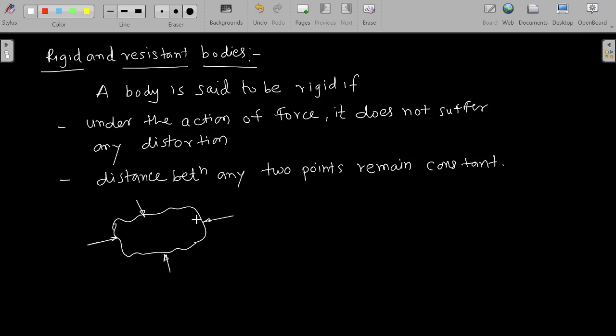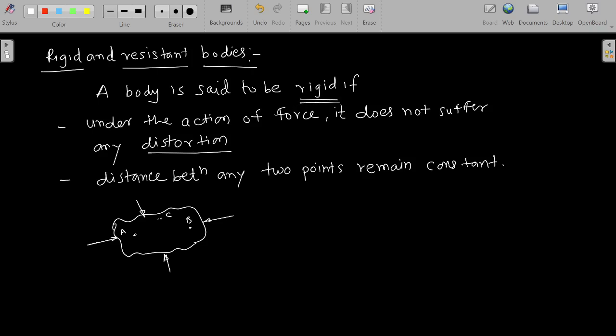its shape or its length does not distort, its shape doesn't change, or the distance between any two points, suppose this is point A and B, remains constant. If I am considering point A and C or point B and C, this distance remains as it is. That means it does not distort at all. That is known as a rigid body. But ideally such a body doesn't exist.